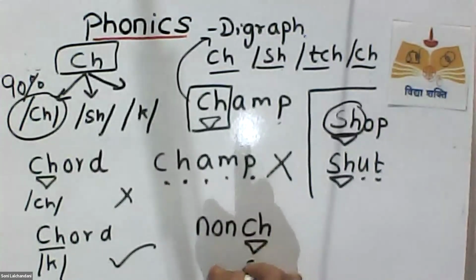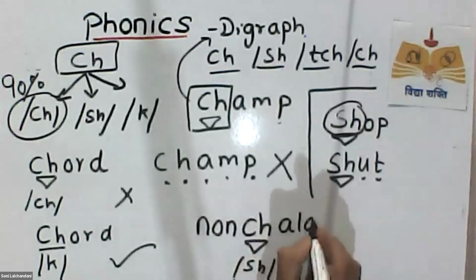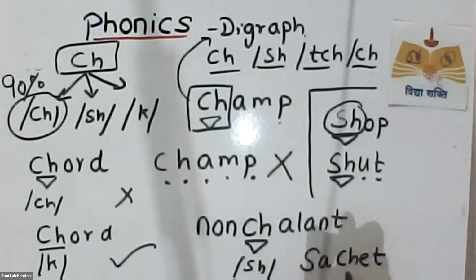It's not chalant, nonchalant. Okay, so this is how you write it. Sachet, sh, s, a, she. Cache. This one is making the sh sound.